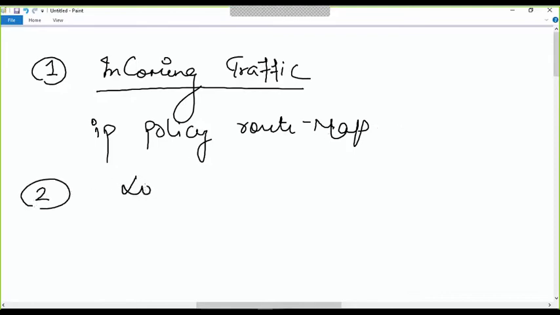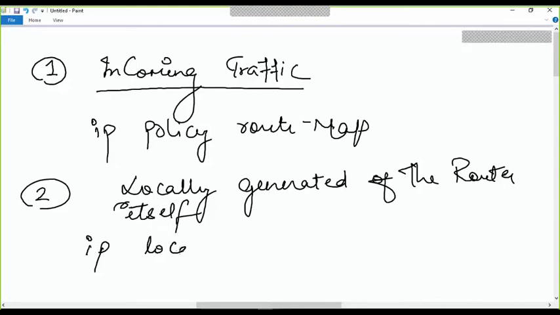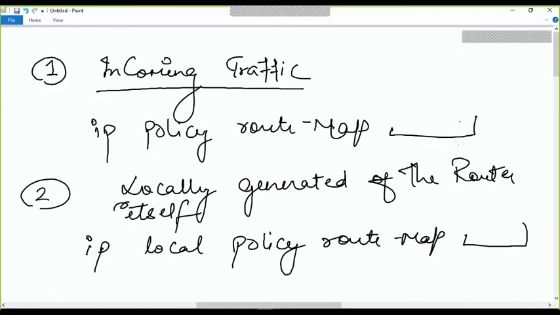And the second implementation is for the locally generated traffic of the router itself. We type the IP command but just add the keyword local, IP local policy, and the route map, whatever the route map name is, you will just call it.